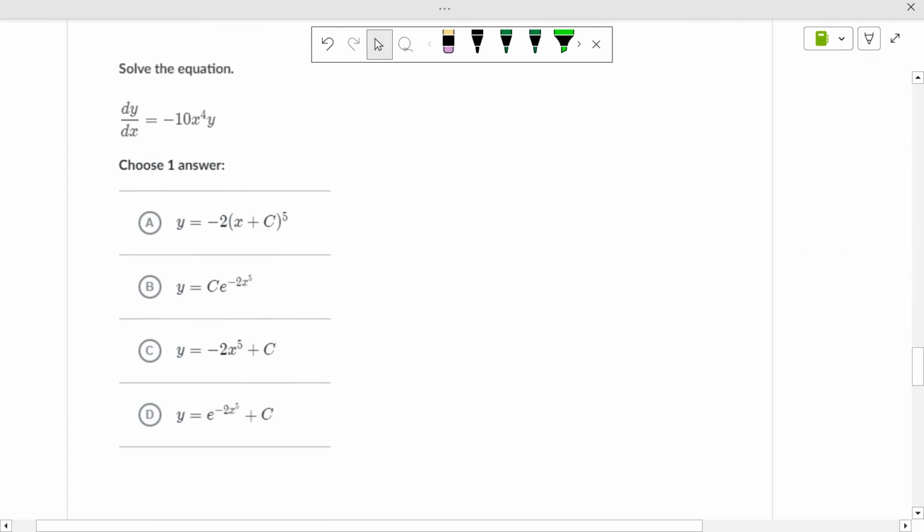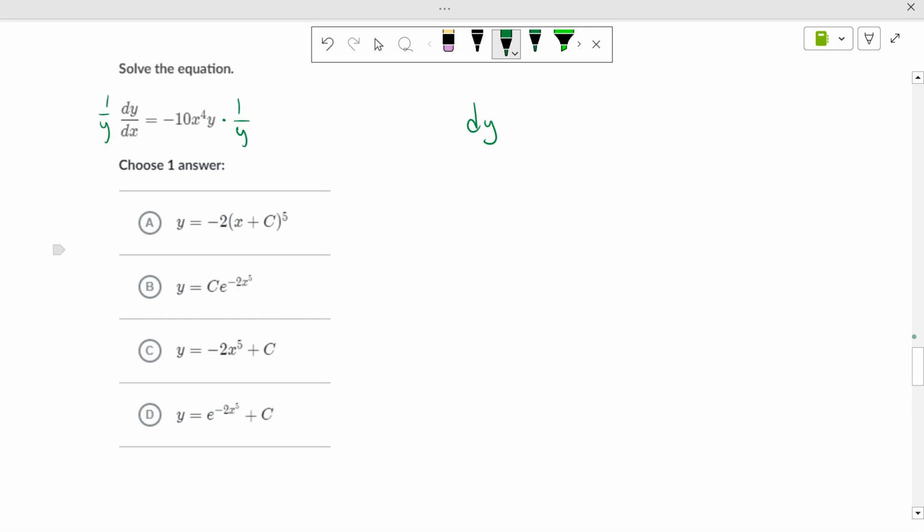This one. So I'm going to say dy, and then to move the y, I'm going to go 1 over y. So 1 over y dy equals negative 10x to the 4th dx. Then what do we do? Integrate. So ln of y equals x to the 5th with a negative 2 in front to make negative 10, plus c. Then we're going to do what to each side?